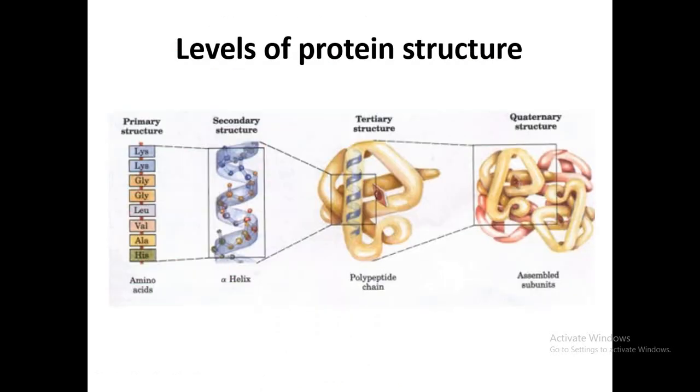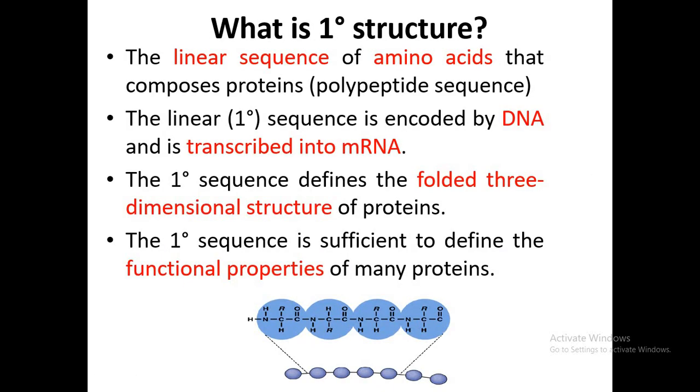So when this polypeptide forms, then after the formation of this polypeptide primary structure, the protein takes secondary structure, then after that it takes tertiary structure, and then after that it takes quaternary structure. So the tertiary structure is the 3-dimensional structure of the protein that is based on this primary sequence of amino acids. So this primary sequence tells what type of 3-dimensional structure the protein will exhibit in the future. So here we are discussing the primary structure. So primary structure is just the linear sequence of amino acids in the cell.